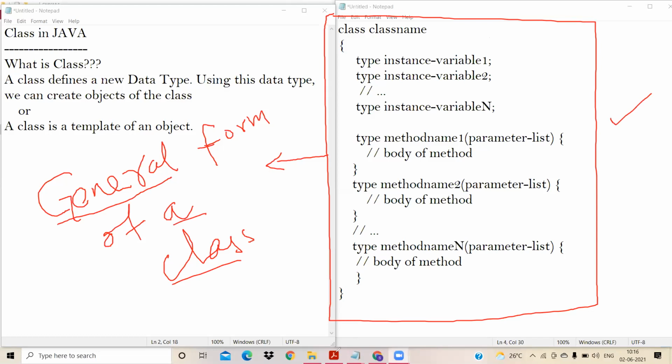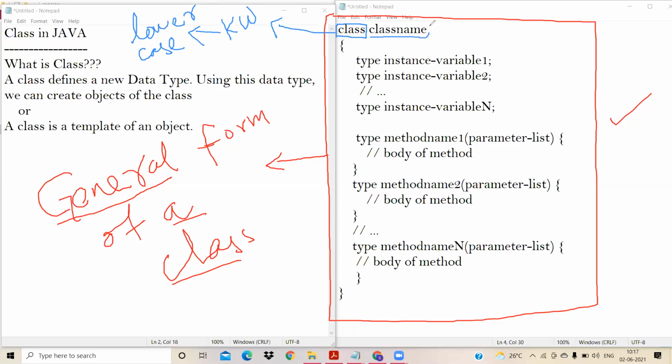Now let us discuss how to write a class in Java. In order to write a class in Java, it should begin with a keyword called class. Class is a keyword, so anything which is a keyword must be written as it is. As I said in the beginning of my classes, in Java all keywords must be written in lowercase, never in uppercase. That's very important. Since class is a keyword, we should always write class in lowercase.